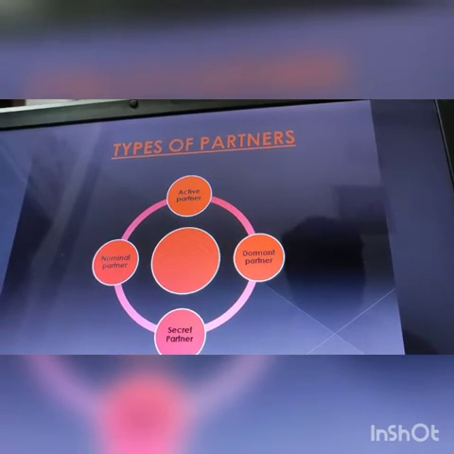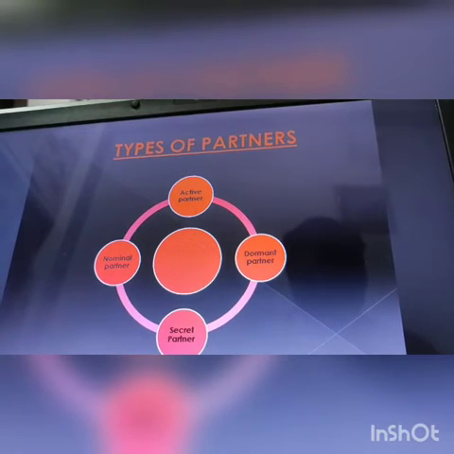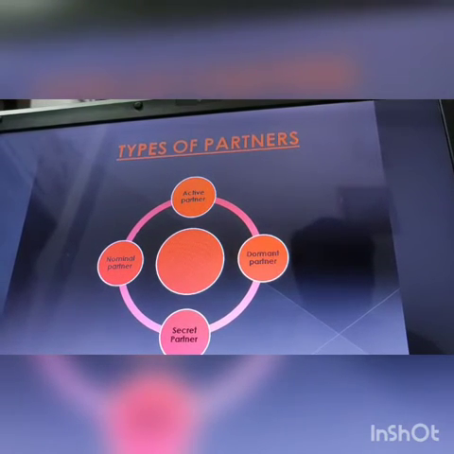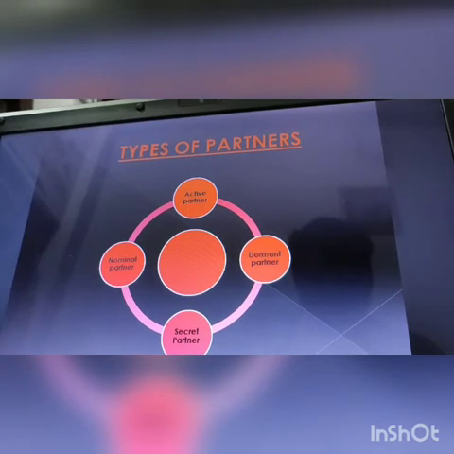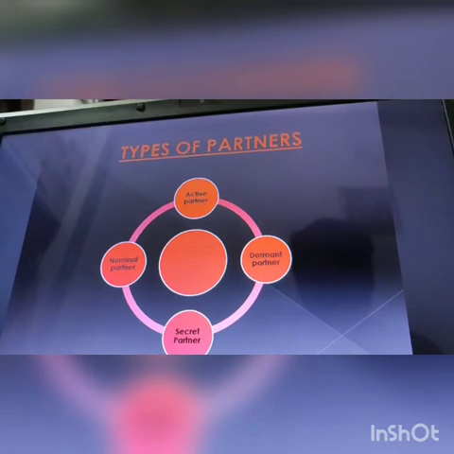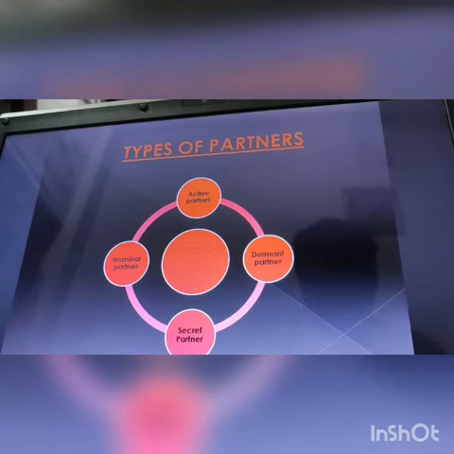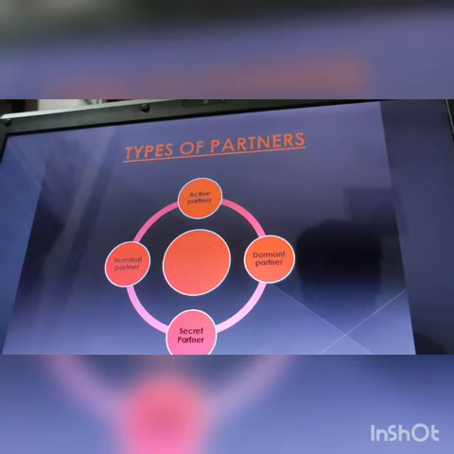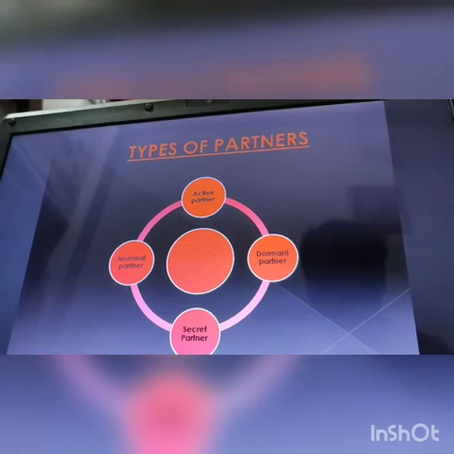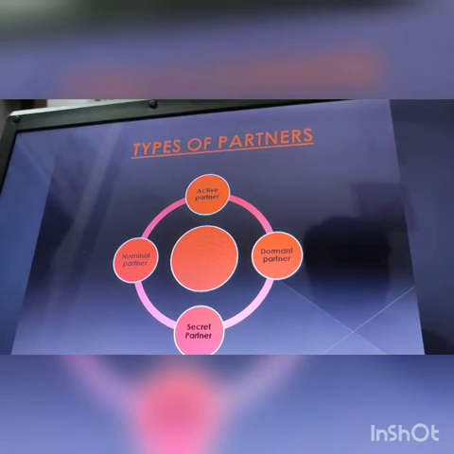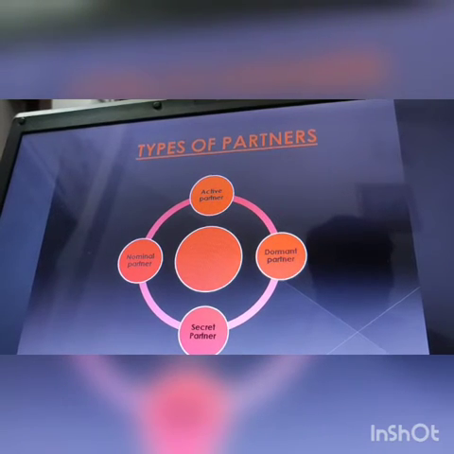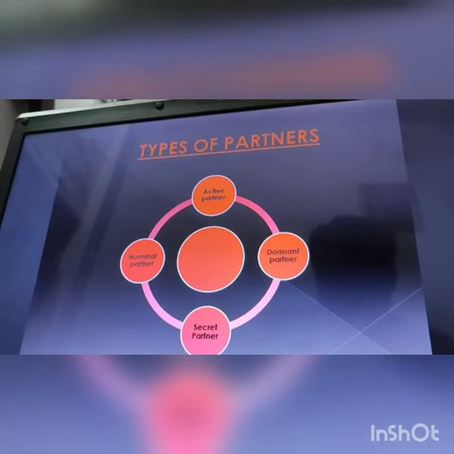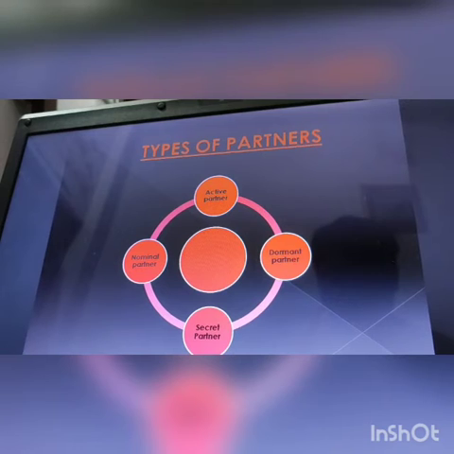The second is the sleeping or dormant partner, the partner who does not participate in the management of the firm. Sleeping, sota hua partner. These partners are bound by the activities of other partners; what the other partners say, they have to follow. These partners contribute capital and get a share in the profit or loss of the firm, and the liability of the sleeping partner is unlimited.